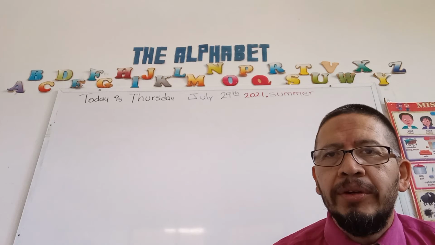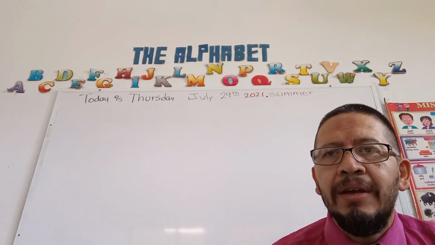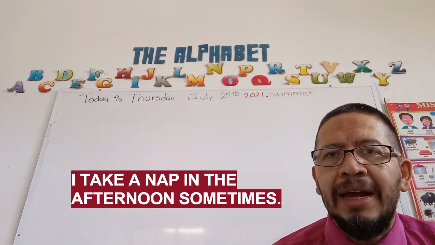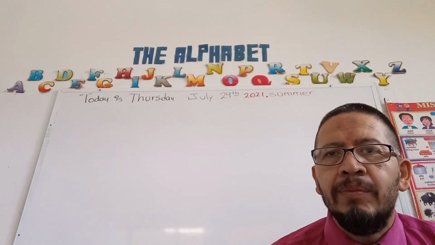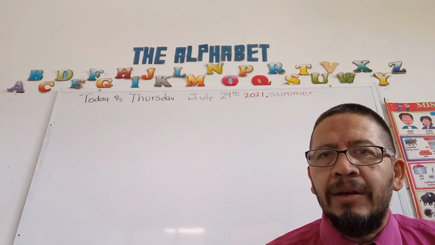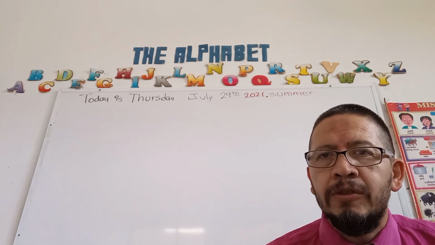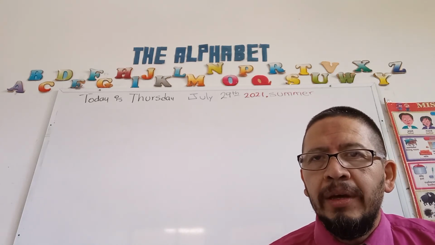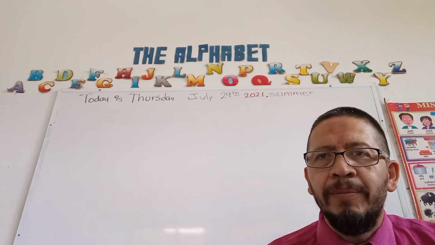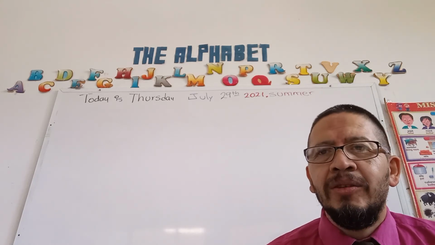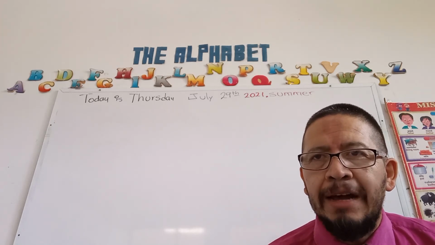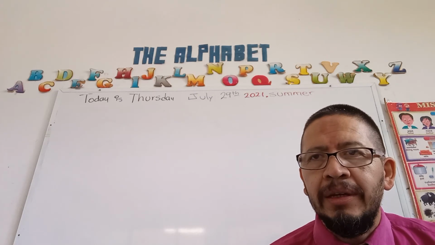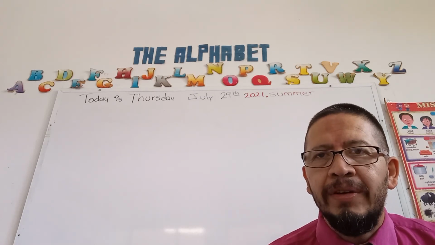And in example number 3, I take a nap in the afternoon sometimes. In this case, the frequency adverb sometimes is pushed all the way towards the end of the sentence. Okay? So this is the explanation on how to use them. If I went too fast, you can always stop or pause the video and check again, so I don't have to repeat myself over and over.